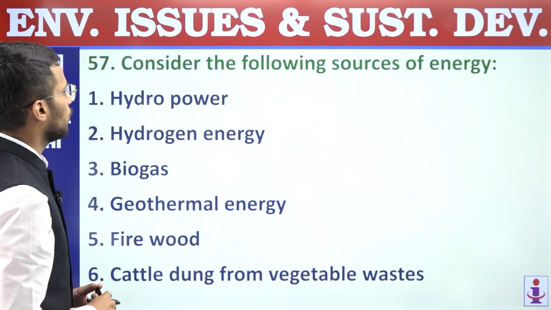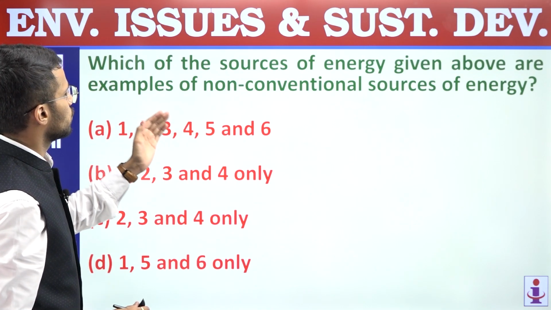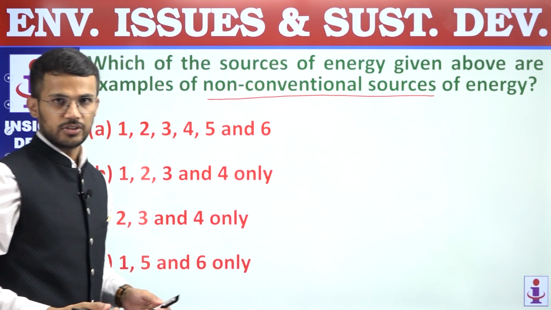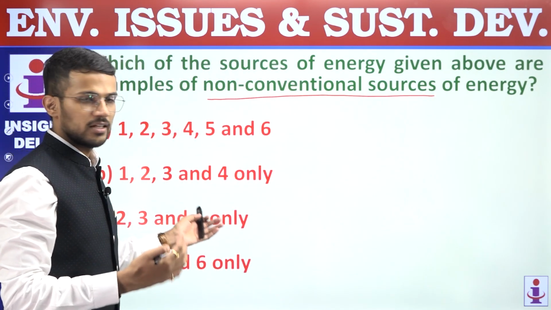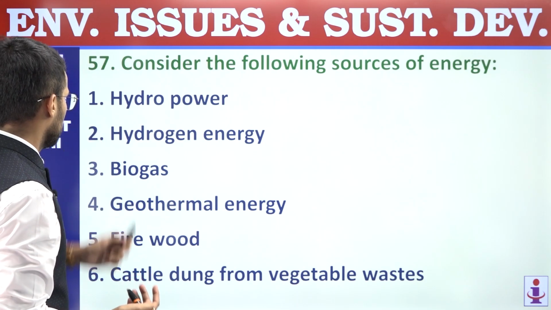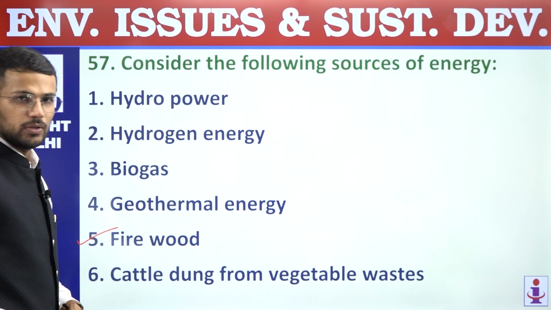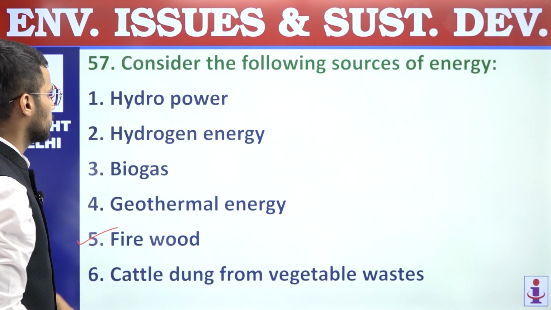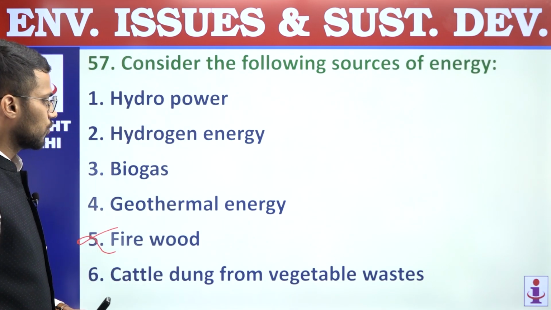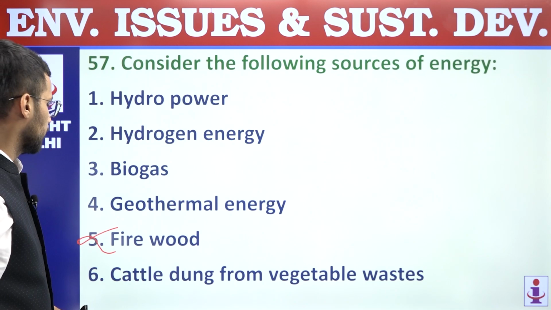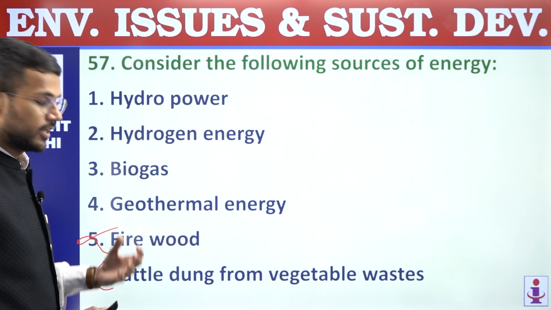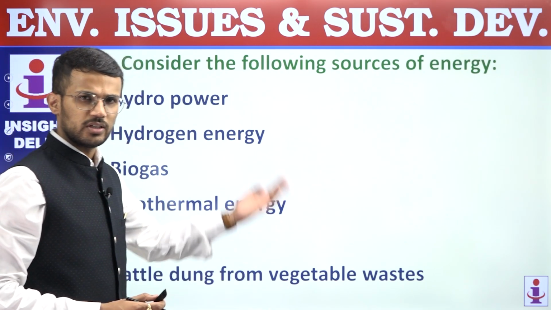Next, 57. Consider the following sources of energy. Which of the sources of energy given above are examples of non-conventional sources of energy? So we are supposed to find out the sources of energy which we have not been using for very long, right? So if you take statement 5, firewood, it has been used since ages, so it is not a non-conventional source of energy. Next, cattle dung and vegetable waste. It is also not a non-conventional source of energy because we have been using it since ages.